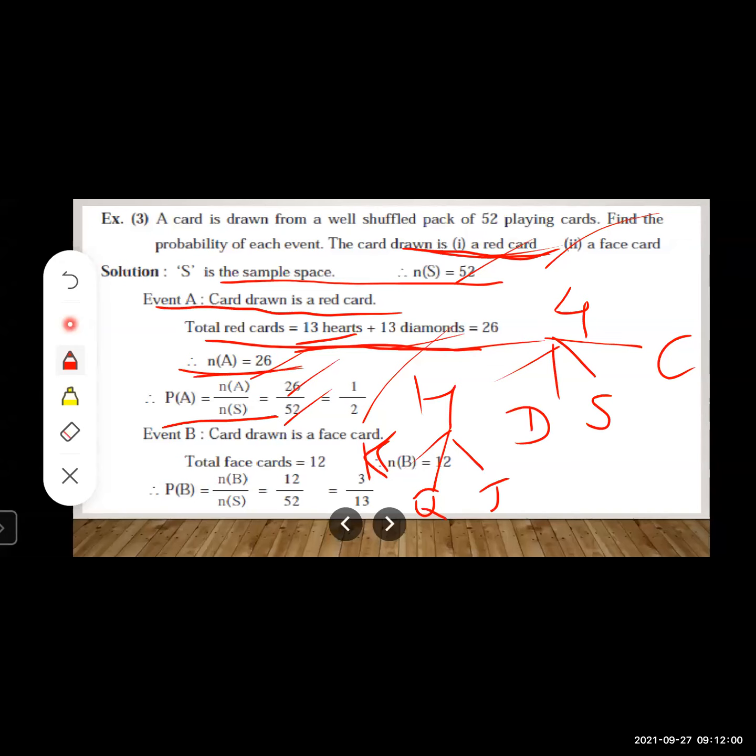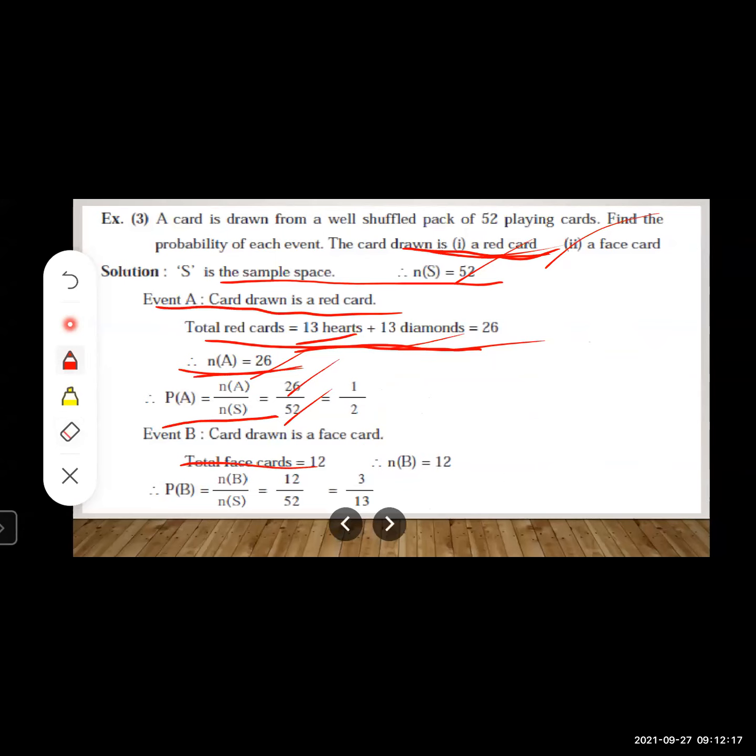And each type there are 3 face cards. So 4 threes are 12. So total 12 face cards are there, in total 52 cards, right? Understood students? So what you will write? The total face cards is equal to 12. So obviously you will write favorable outcomes will be NB is equal to 12, right?